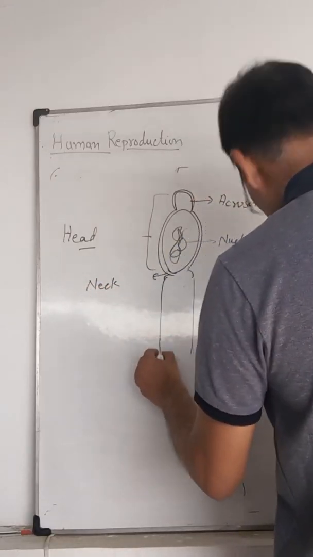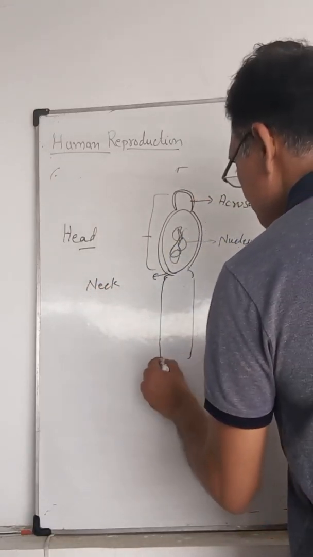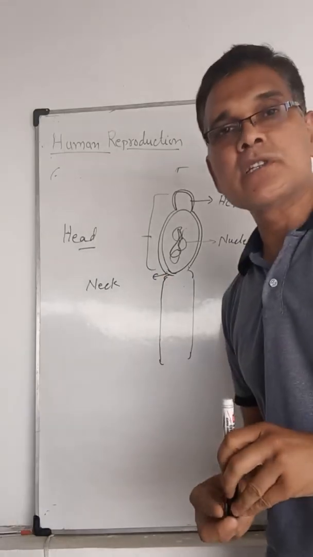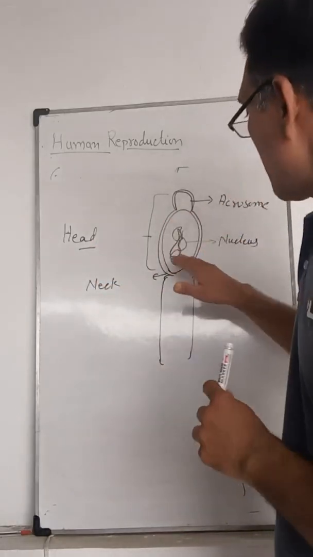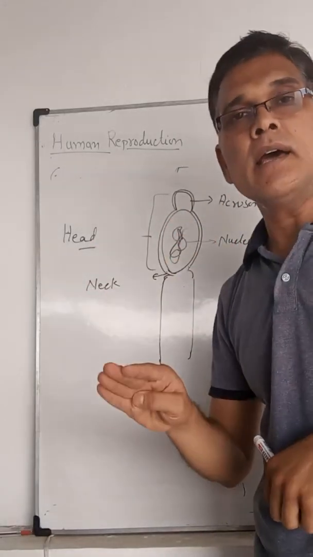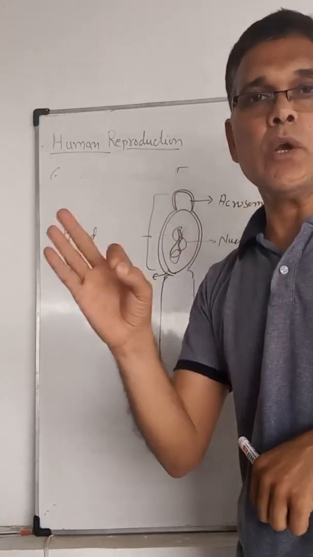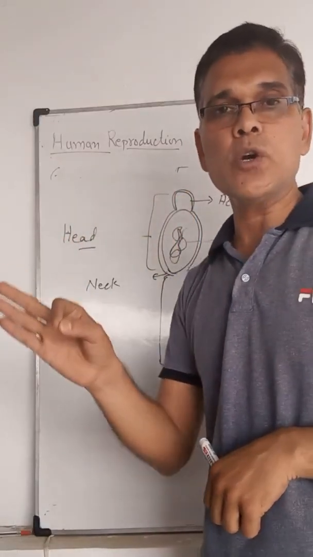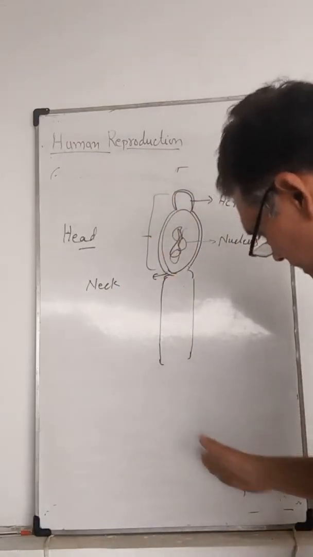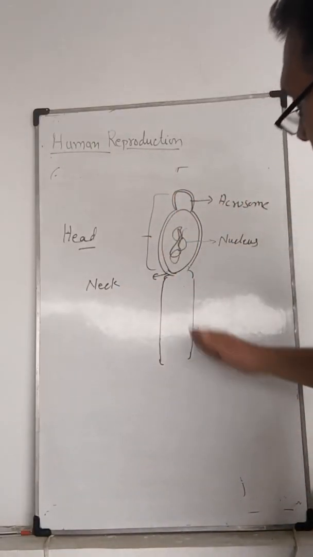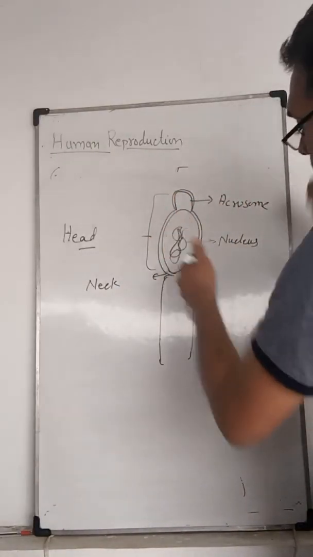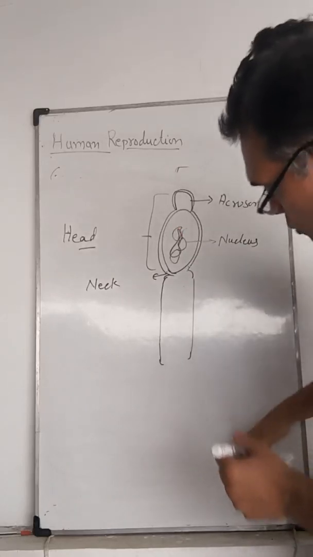The neck is a very small portion that contains two centrioles, the proximal and the distal centriole. The proximal centriole helps in the first cleavage in the zygote, and the distal centriole forms the distal filaments, which move from the middle portion to the tail.